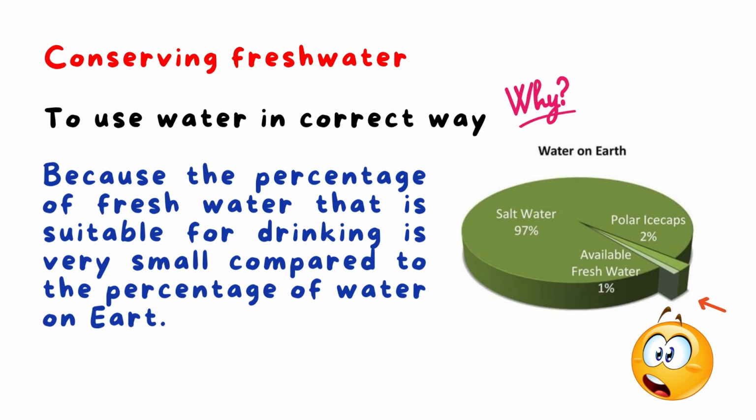Why? This is an important question. Why do we need to conserve fresh water or to use water in the correct way? Because the percentage of fresh water that is suitable for drinking, that we can use to drink, is very small compared to the percentage of water on Earth, you know?